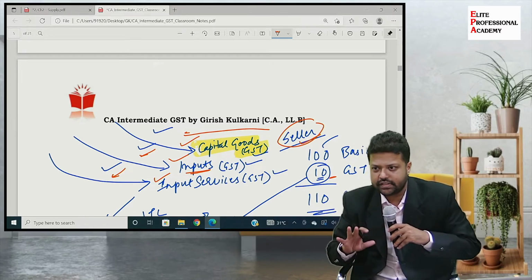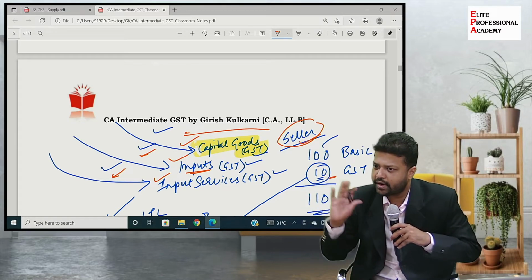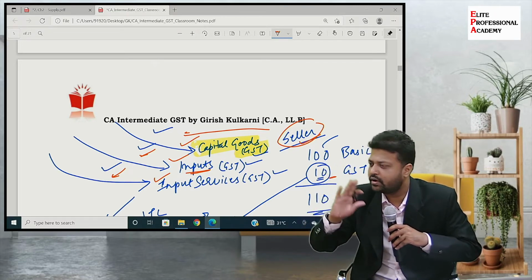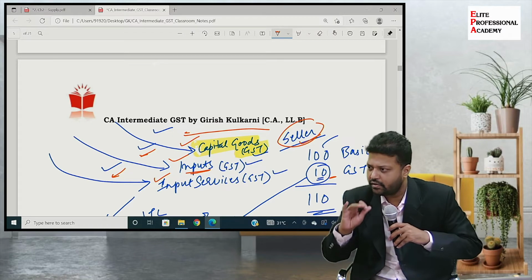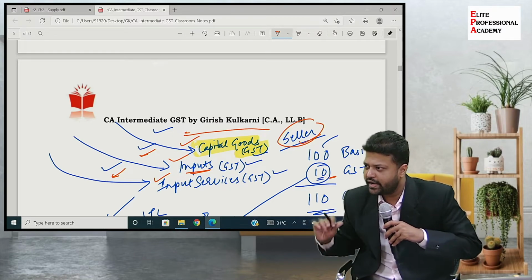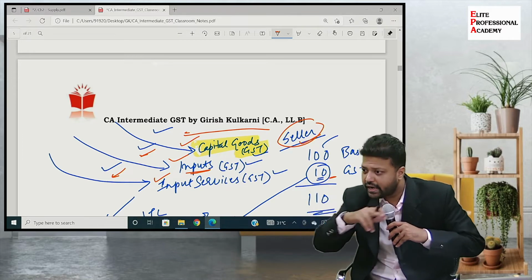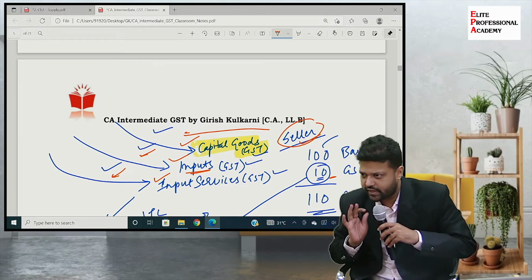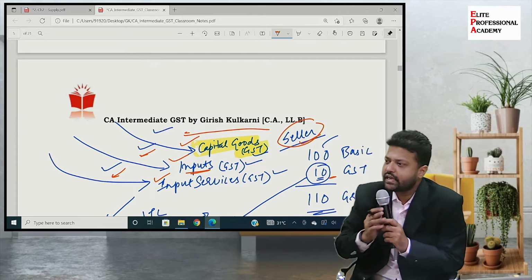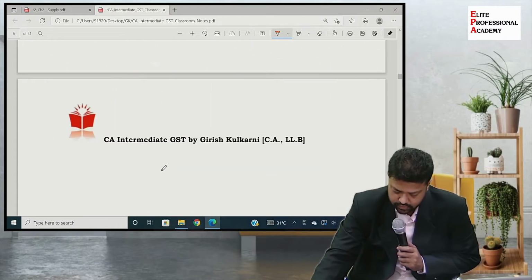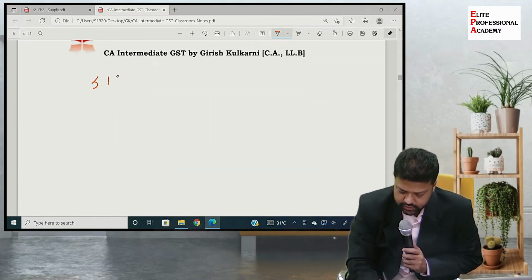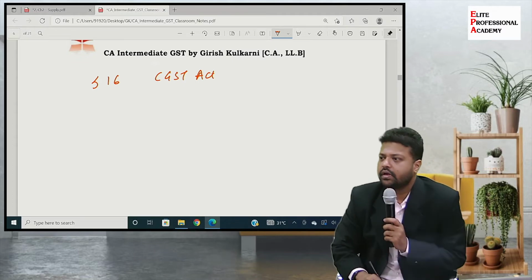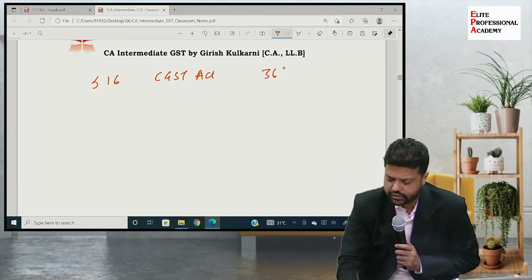The law says yes, there is a seamless flow of credit, but to claim it, for example, we had seen the basic example of value addition taxation: 100, 10, and then 200, 20. So 20 minus 10, we pay only 10 rupees, right? But to claim that benefit of 10 from the earlier chain, there is a set of conditions required to be satisfied in the law. These conditions are given under section 16 of the CGST Act, read with some rules like rule 36(4), etc.